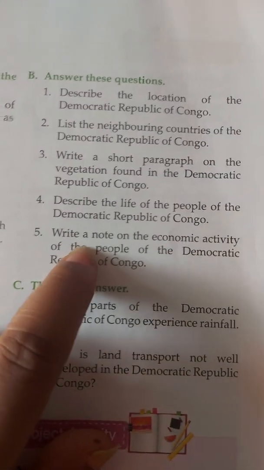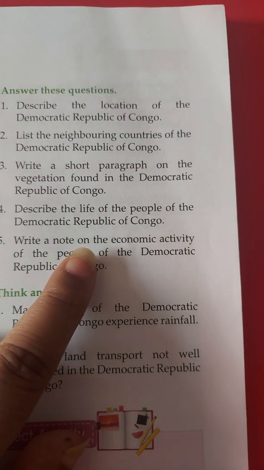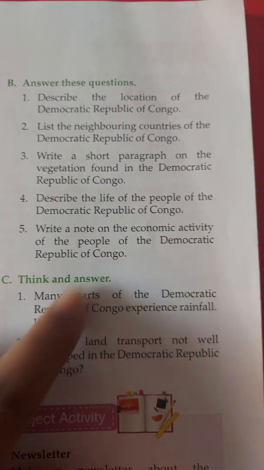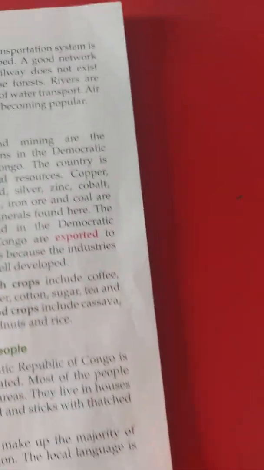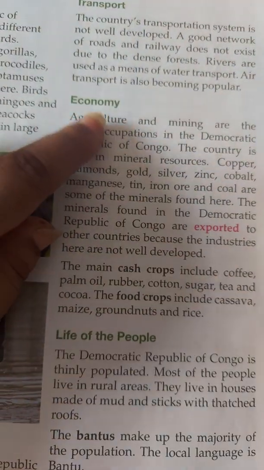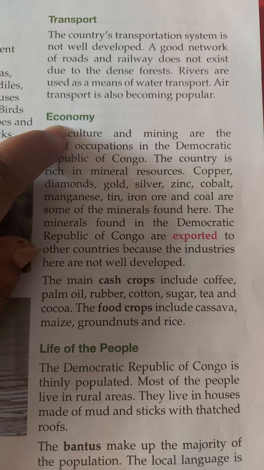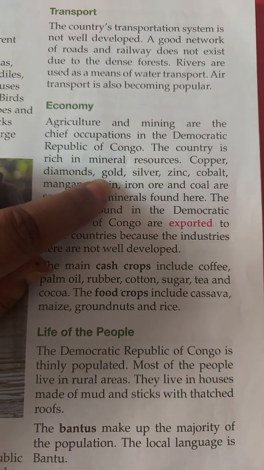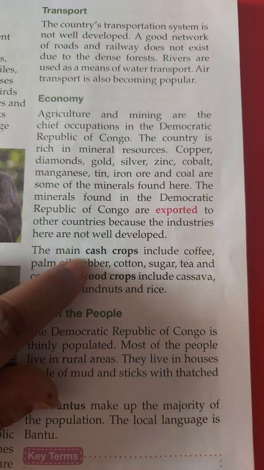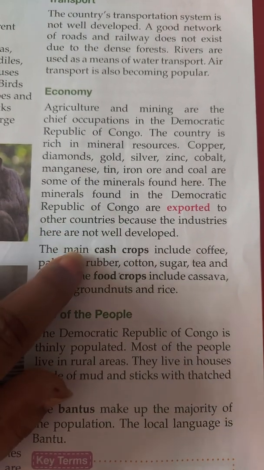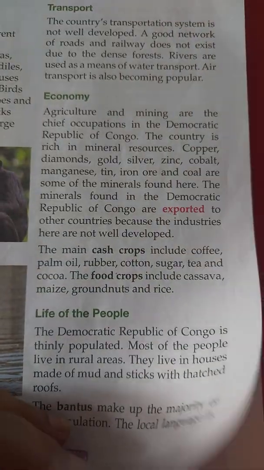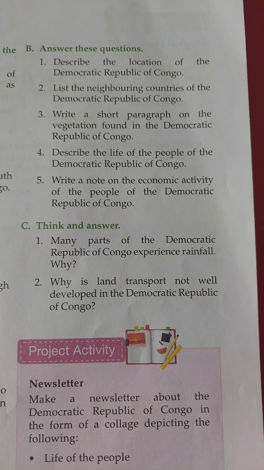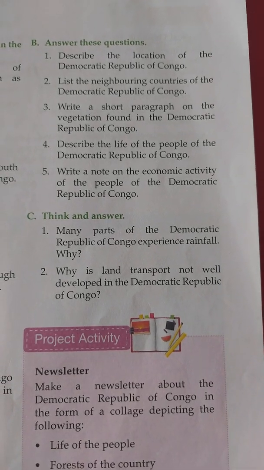Then last question, write a short note on the economic activity of people of the Democratic Republic of Congo. For this you can go again to page number 31, and under the heading of economy you can find the answer, that what kind of minerals are found over there and what kind of crops they are growing. So that can be the answer for question number 5. Short note on economic activity of people of the Democratic Republic of Congo.